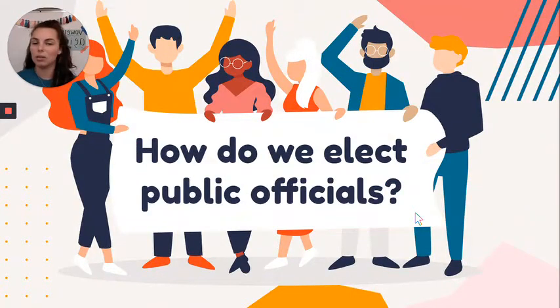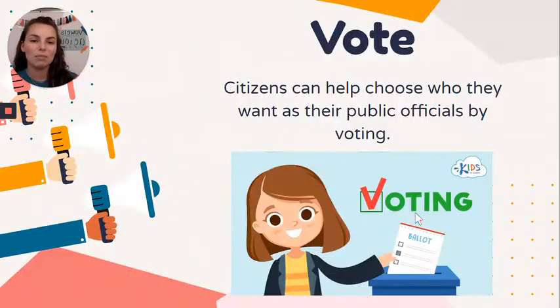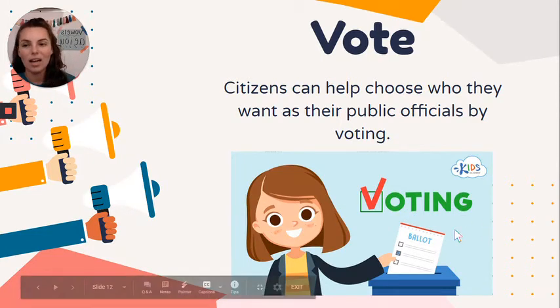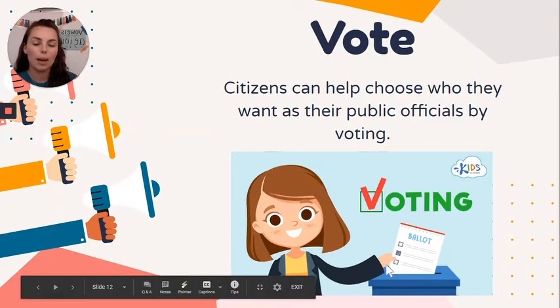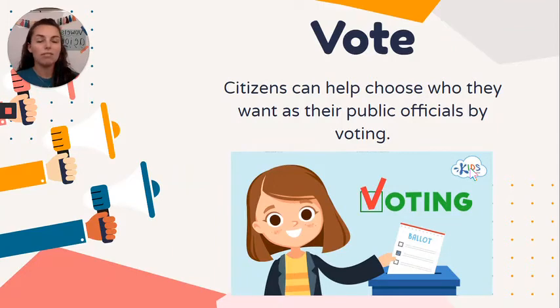How do we elect public officials? If you're listening closely, you heard me say the word elect. And elect means we're helping to choose who we want to be public officials. And we can do that by voting. And voting is when adults get a piece of paper. You go to a place, you get a piece of paper, and you check off who you want to be in that public official position. There's lots of different positions, like we talked about: mayor, governor, president, city council people, judges, legislators. There's a lot of different positions open.